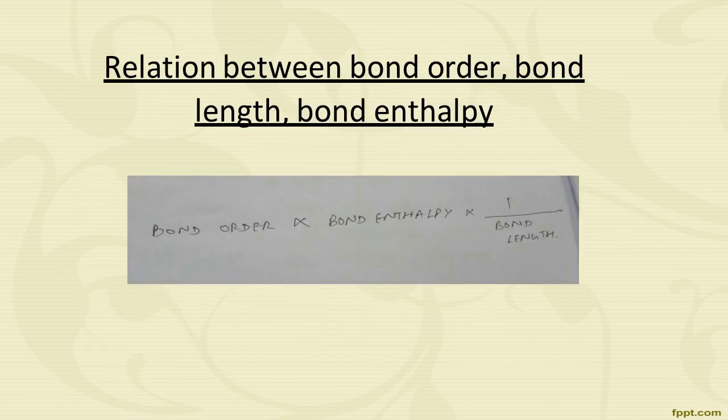This is the relation between the bond order, bond length and bond enthalpy. It is shown that bond order is proportional to bond enthalpy, which is inversely proportional to bond length.